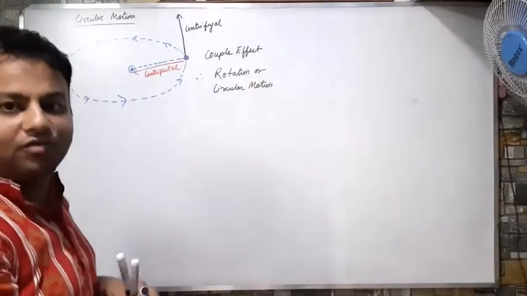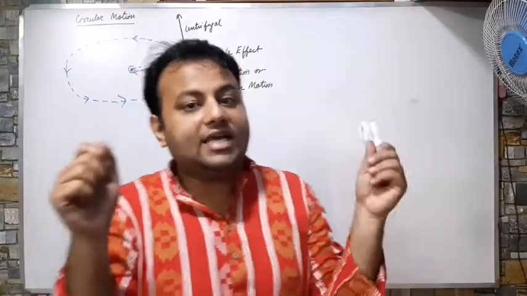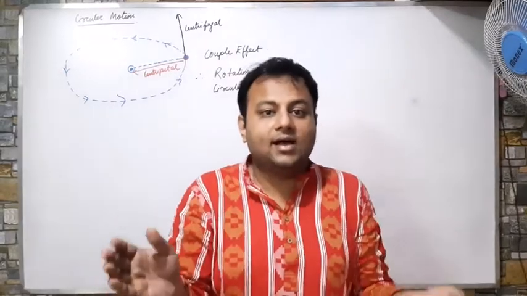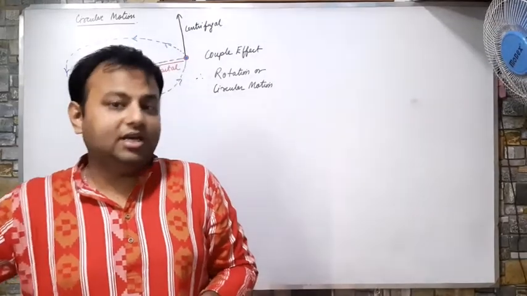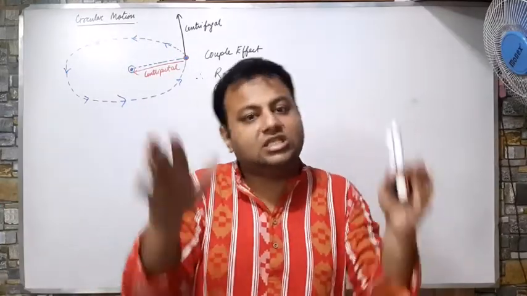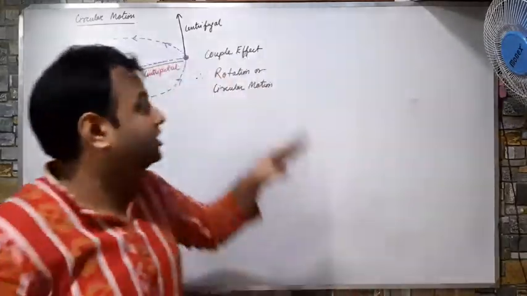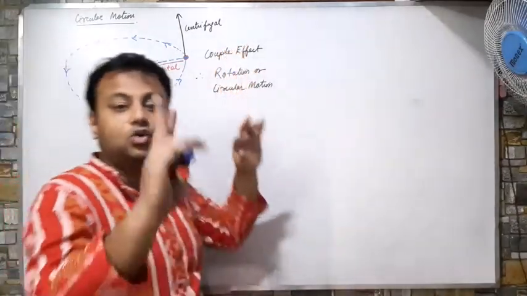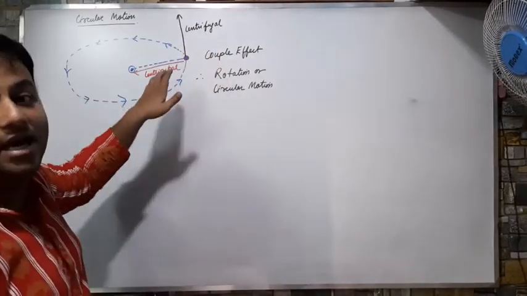What is this couple effect? You will learn it in higher classes. Whenever a body is experiencing two forces, not in the opposite direction but at a certain angle, then they tend to rotate the body instead of pulling the body in the same direction. If the two forces are in the same direction, they will pull the body. If the forces are in the opposite direction, then no change, the body will stay still. But if the forces are at an angle, then it will create a rotational effect. This is called the couple effect. So what are the two forces that create this rotational effect? One is the centrifugal force and one is the centripetal force.